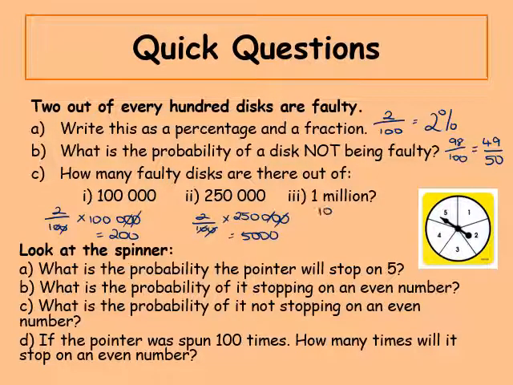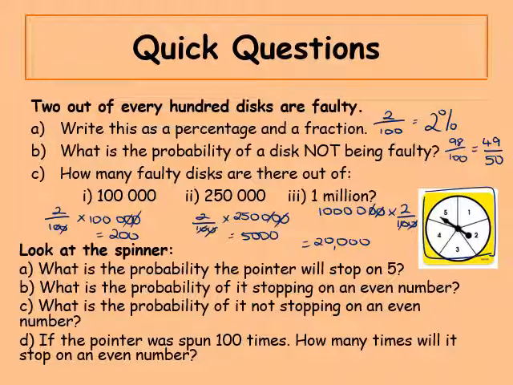And finally 1 million. So to write a million, it's 1 and 6 zeros. Multiply that by our fraction and you end up with 20,000.